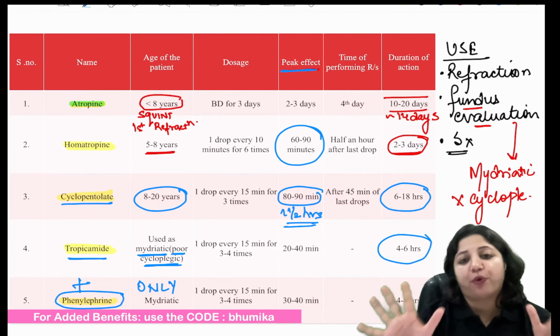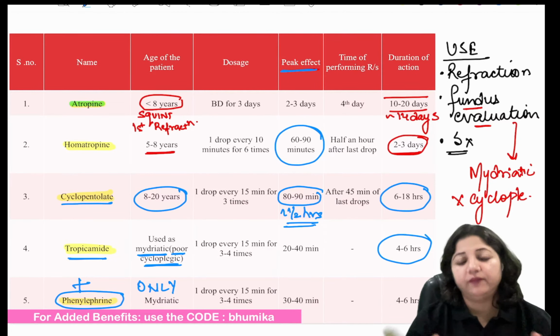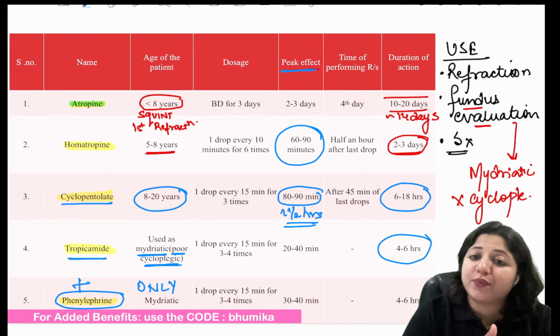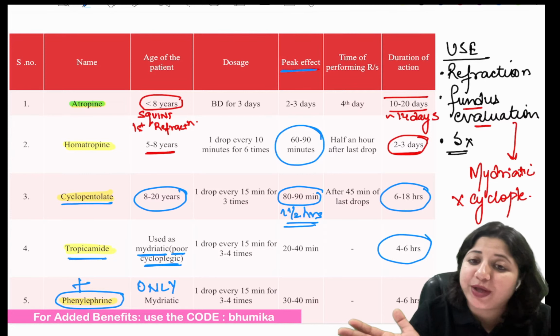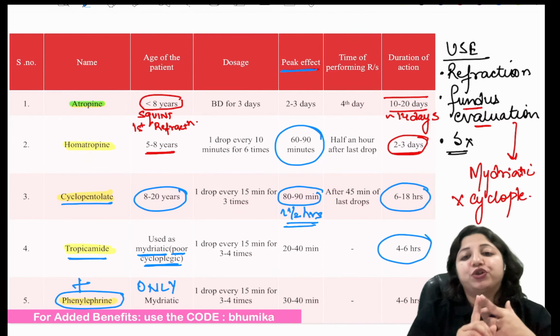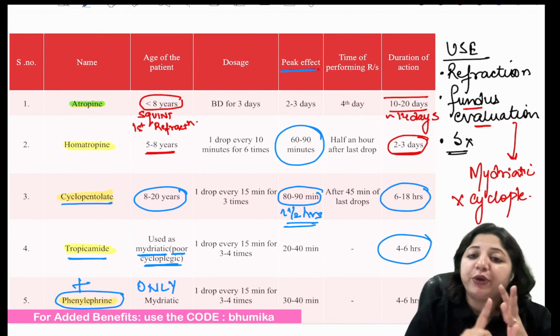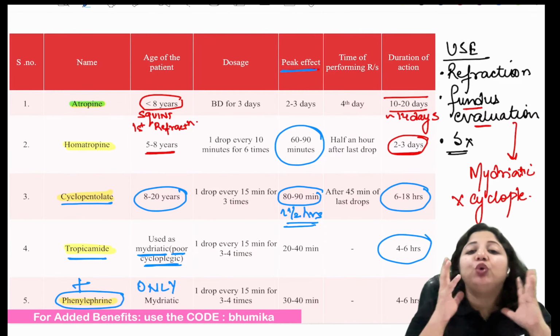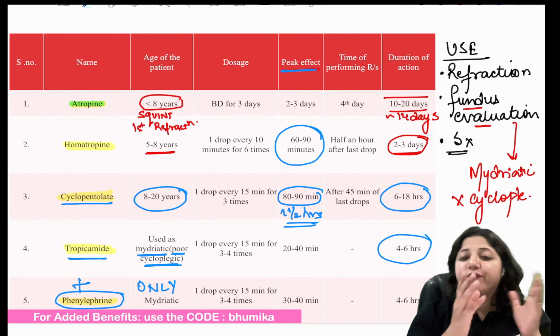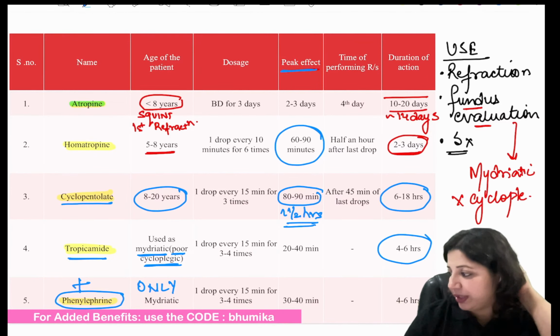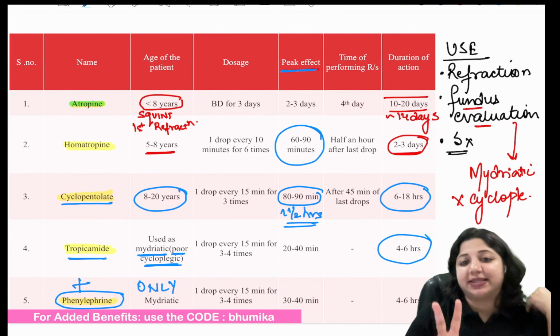Shortest acting, tropicamide. Used in children with squint, atropine. Used for follow-up refraction in children, homatropine, or you can also use cyclopentolate. Used most commonly in adults is tropicamide, with or without phenylephrine. Okay, so this is the difference.